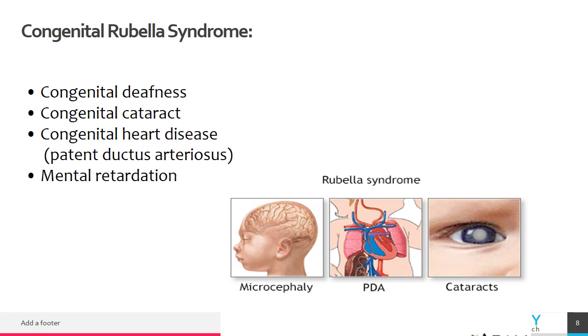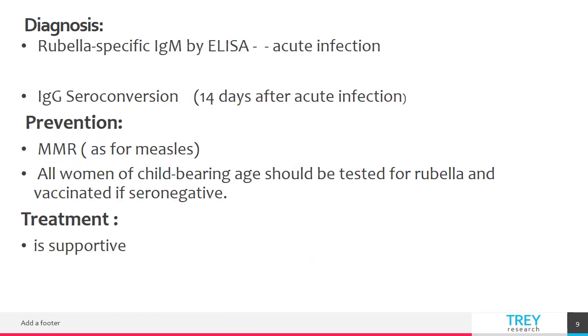Even if the infant is normal at birth, he has increased incidence of other diseases like diabetes later on in life. So the diagnosis of rubella infection is made by measuring the antibodies present in the blood. Rubella specific IgM by ELISA refers to acute infection if it is present, and IgG seroconversion detects 14 days after acute infection. In exposed pregnant women, absence of rubella specific IgG confirms the potential for a congenital infection.